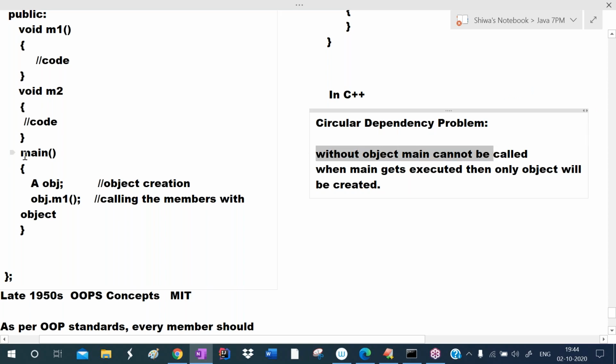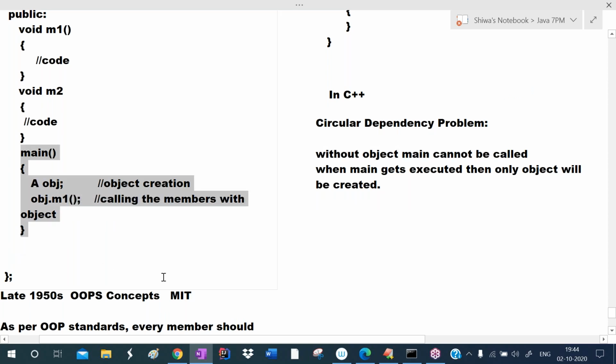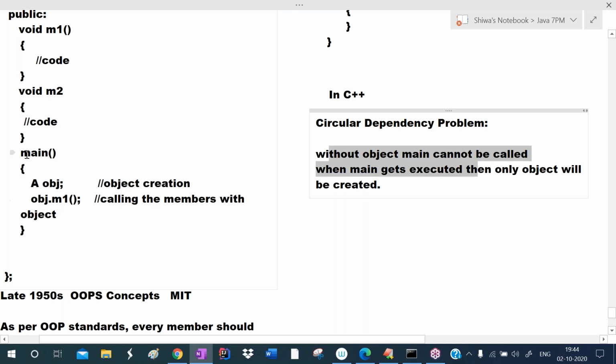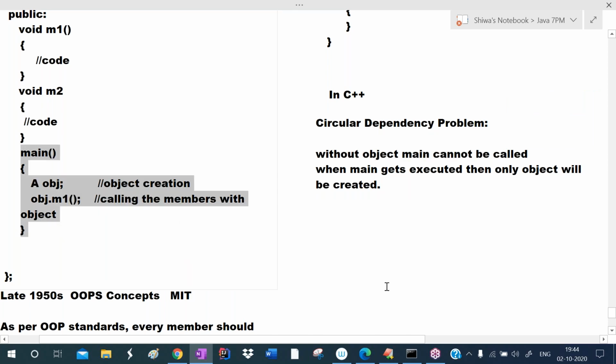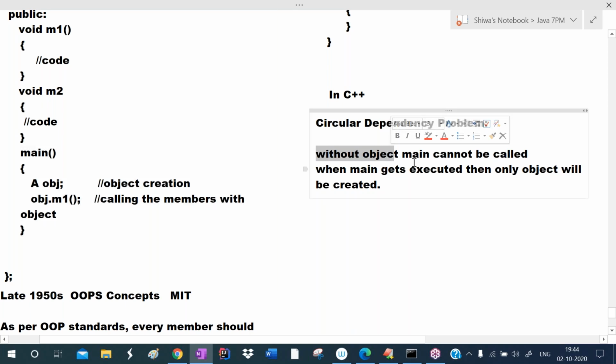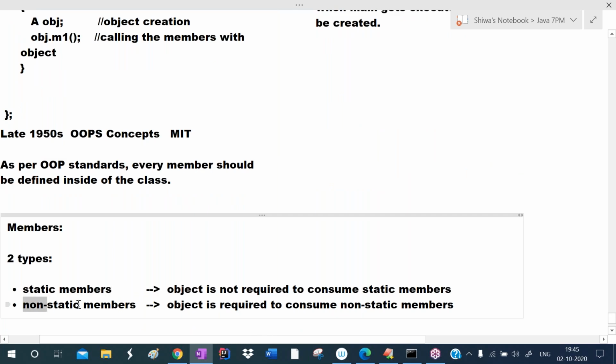So without object, main cannot be called if main is a method, a member of the class. When main gets executed, only then will objects be created. This problem is called the circular dependency problem. If we are able to call the main method without an object, our circular dependency problem will be solved. That's why they divided members into two types, static members and non-static members.